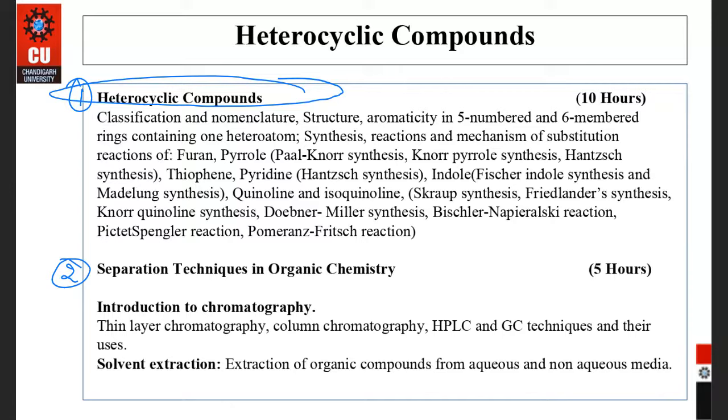In this case, we will discuss supercritical fluids in non-aqueous media. And in solvent extraction, we'll do acid-base extraction, and examples like extracting sugar from oil. These types of examples we will discuss.